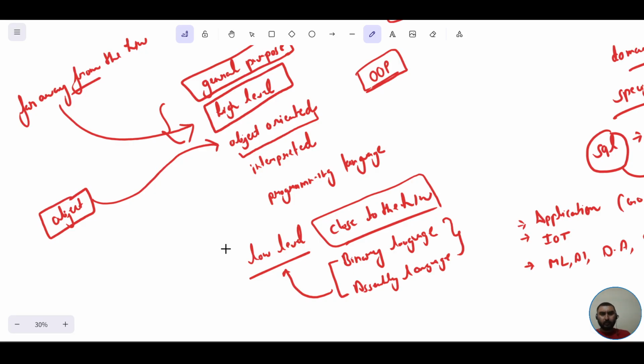Now you would ask, what exactly is an object? For the time being, just understand an object is a real world entity. It's any real world entity which has three characteristics. Those characteristics are state, behavior, and identity. Any real life thing, any real life entity which has state, behavior, and identity can be termed as an object.